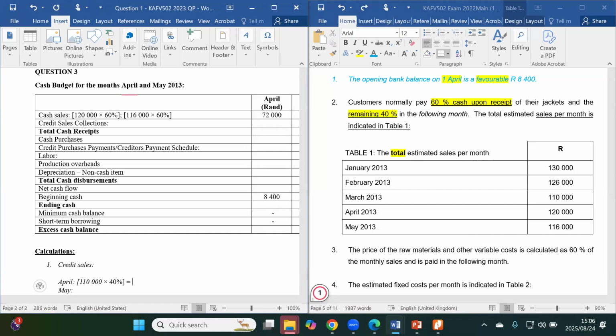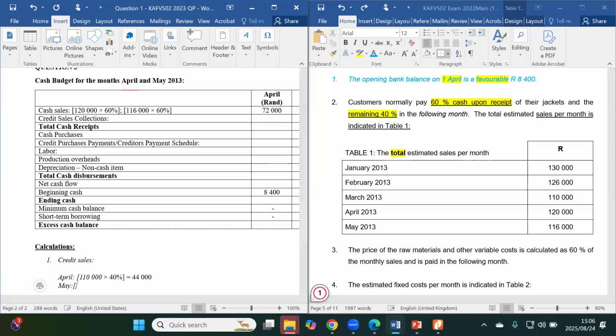44,000. And then for the month of May, you'll be taking the one for the month of April. If you do the maths, how much do you get? 48,000. That gives you 120 times 50%.